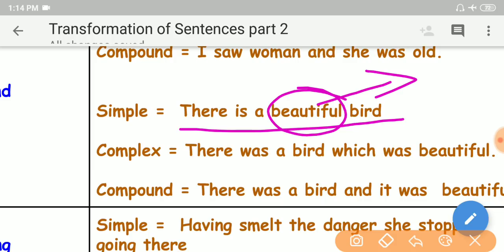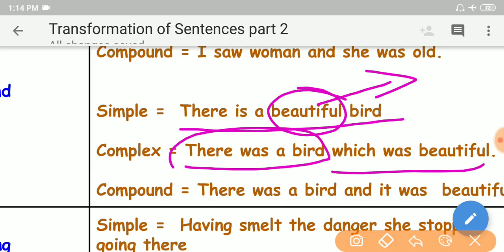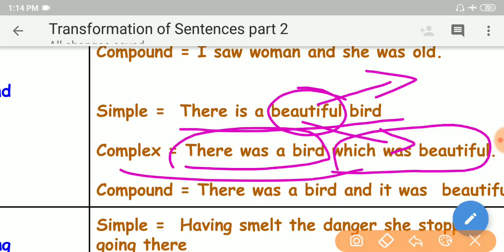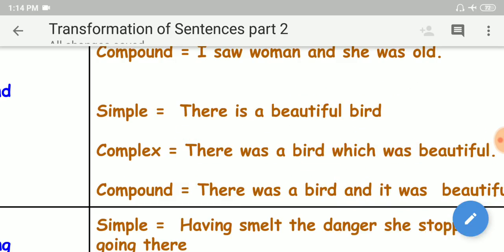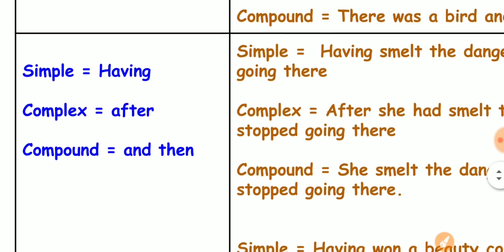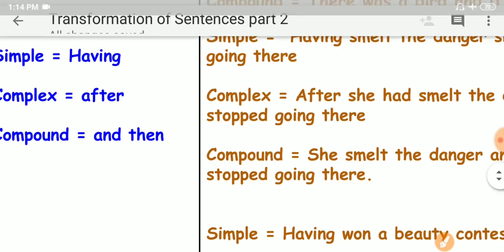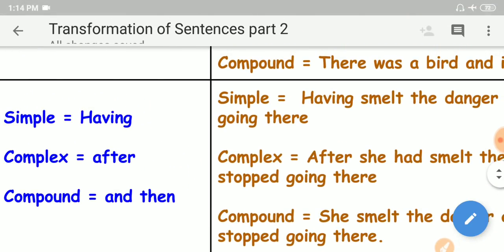See here, beautiful. There was a bird which was beautiful. "Beautiful" is expanded to a dependent clause to get a complex sentence. So like this, a dependent clause can be expanded into an independent clause to get a compound sentence. See, there was a bird and it was beautiful, like this.